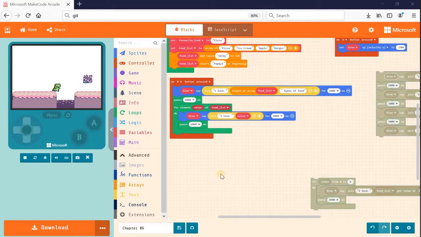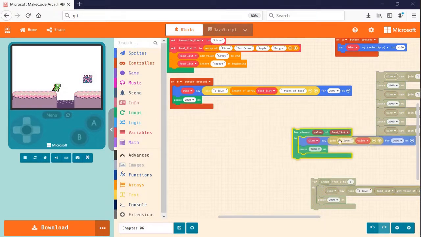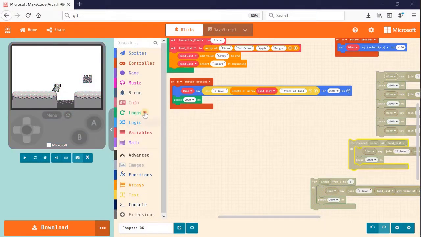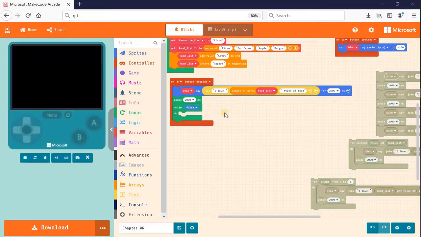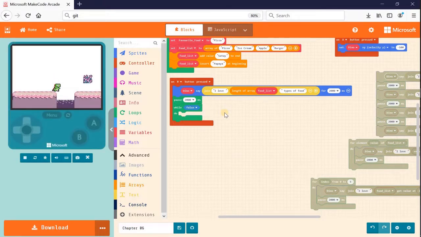Alright, inside my on B button press, let me remove the 4-element loop that I created just now and replace it with the while loop. And before I start creating the condition for the while loop, I need to create a new variable to keep track of my current index, because while loop doesn't utilize any array. So we need to have a way to explicitly keep track of the number of index. So I need to create a new variable for that.